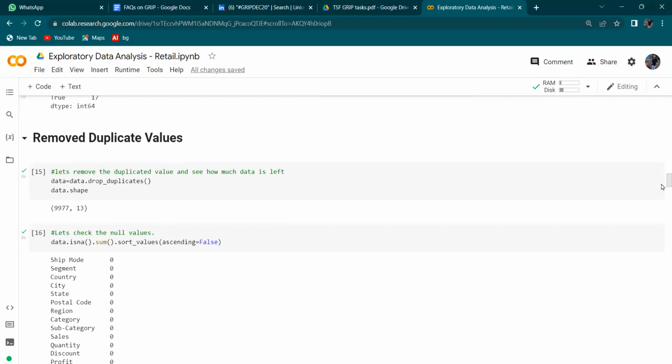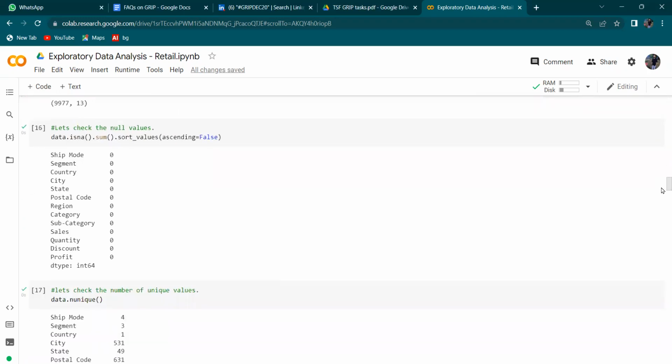Now let's check for any null values in our data using the isnull function. So we do not have any null values in our dataset.